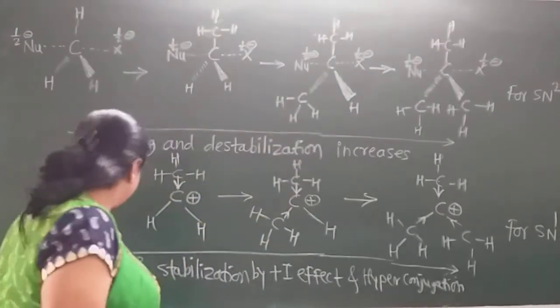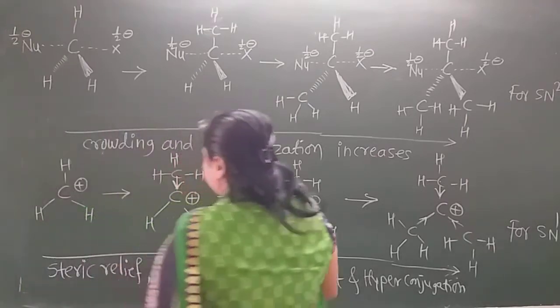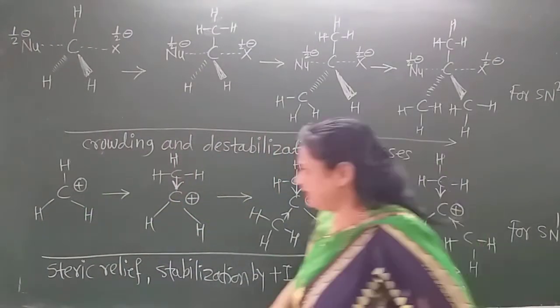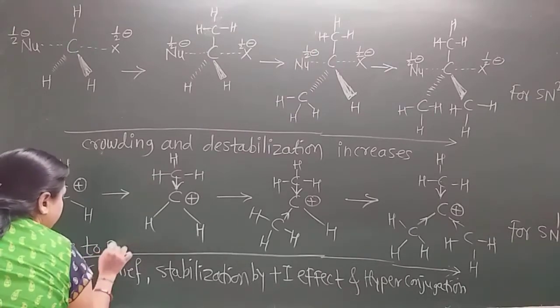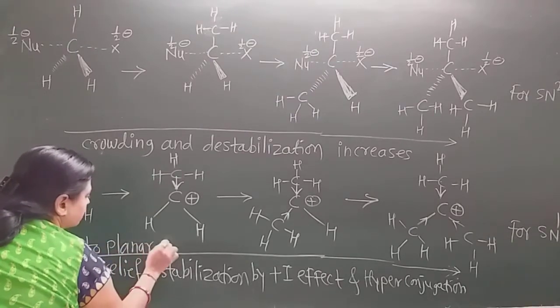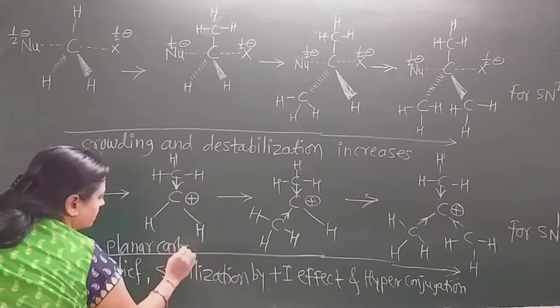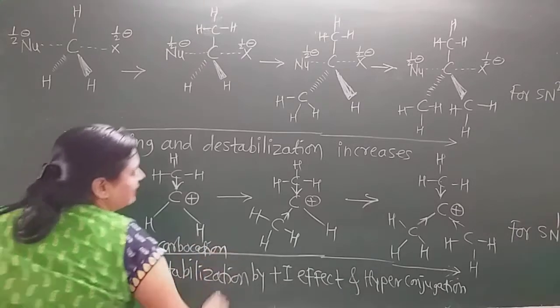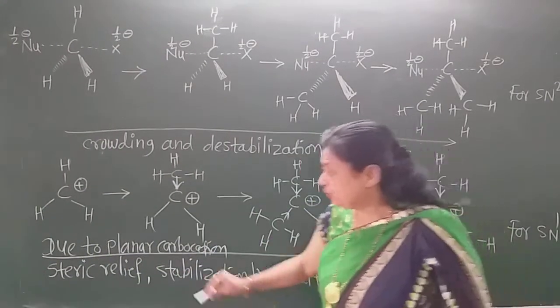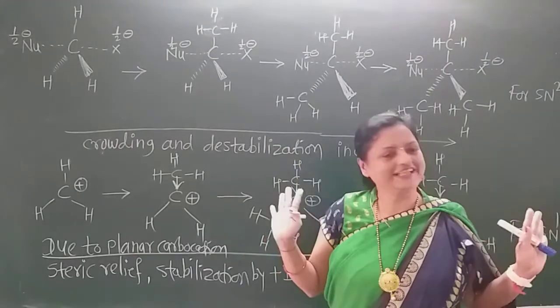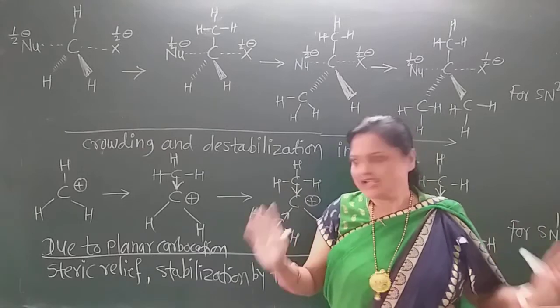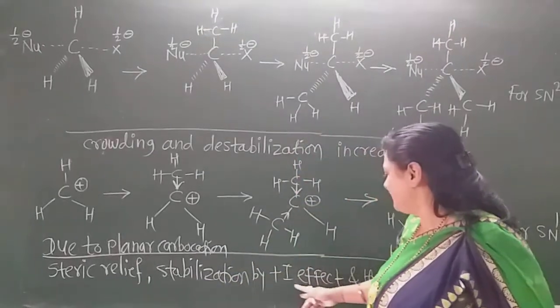But here, write down, due to the planar carbocation, there is steric relief. Relief means there is no steric hindrance. And the stabilization is by the plus I effect